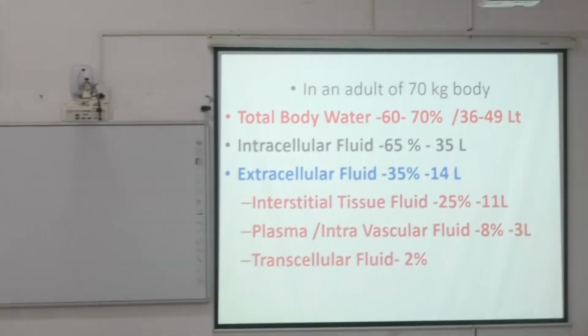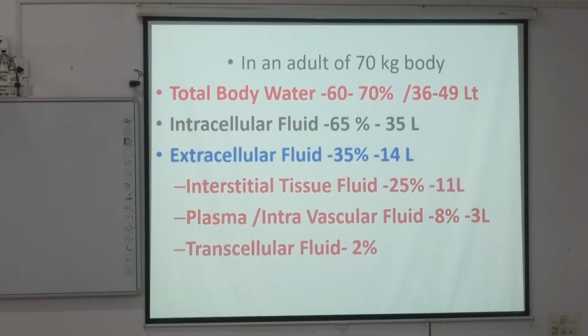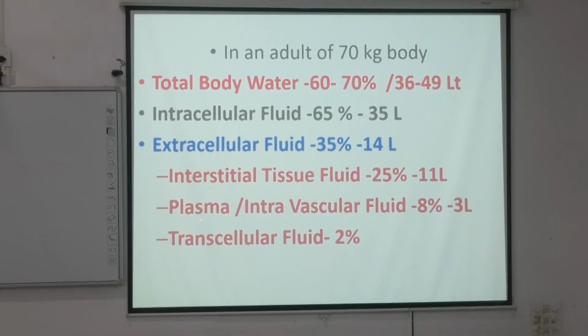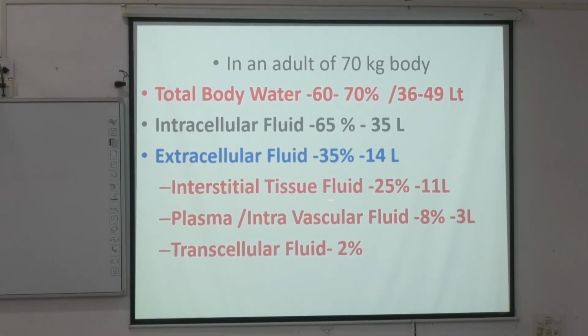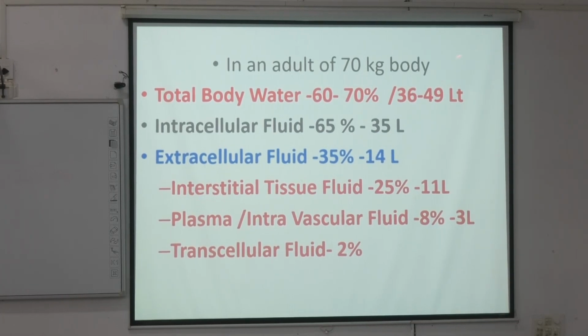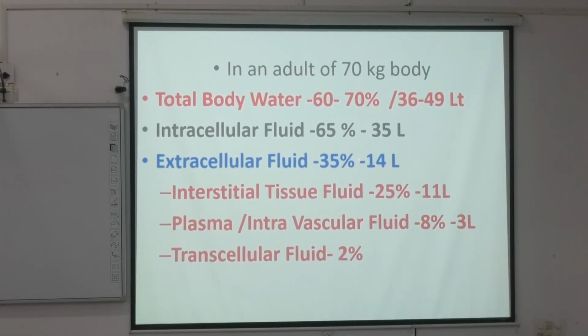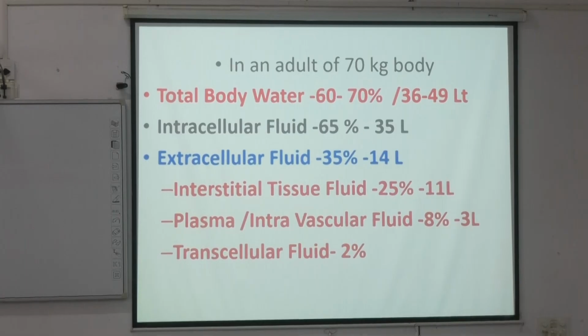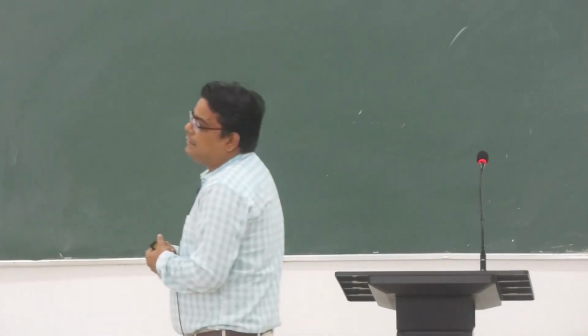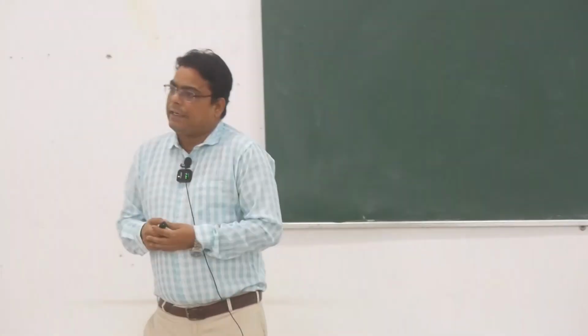65%. That is 35 liters, intracellular fluid. Okay. Extracellular fluid is 14 liters. That is 35%. Plasma is 3 liters. Transcellular fluid is 2%. Interstitial tissue fluid is 11 liters. So this is the overall distribution of water with a weight of 70 kg. It depends, it varies under different conditions.